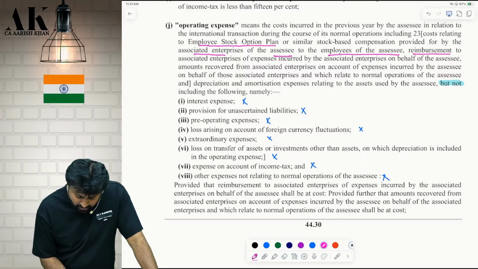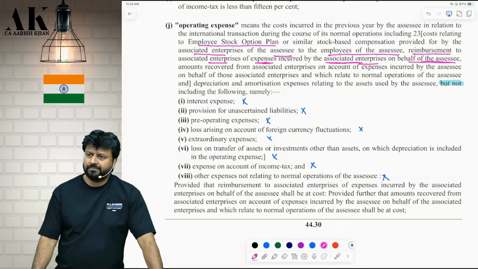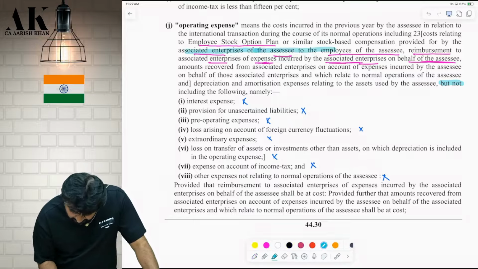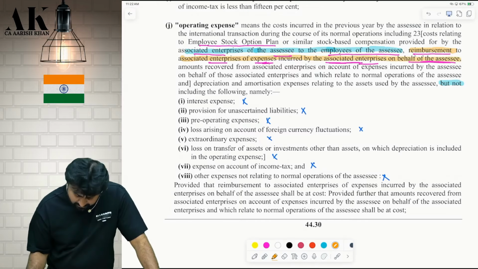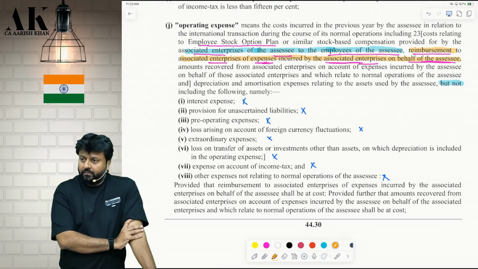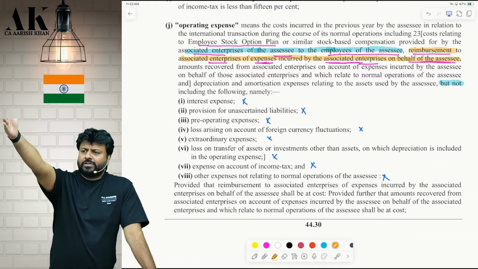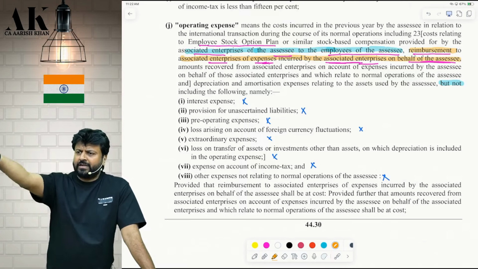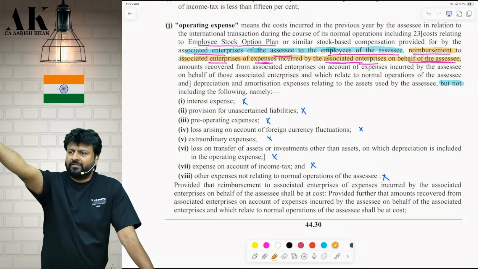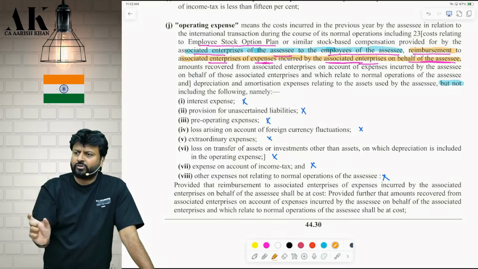Comma. Reimbursement to associate enterprise of expense incurred by the associate enterprise on behalf of the assessee. Please highlight all of them separately. This is a separate discussion. What is this? The associate enterprise might have incurred some expense on my behalf, so we are reimbursing them, correct? For this project only. I'm not talking about other expenses. For this project, some of the expenses they would have incurred, so I'm reimbursing them. Take that also in the operating cost.